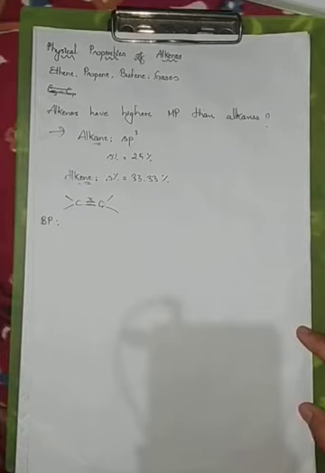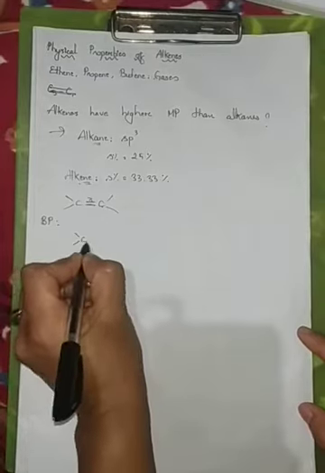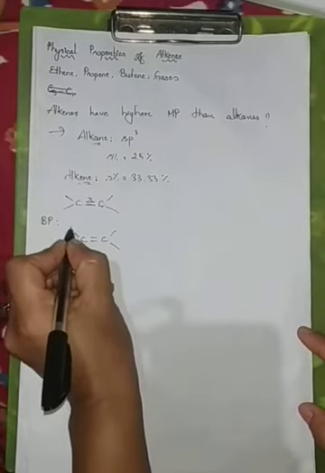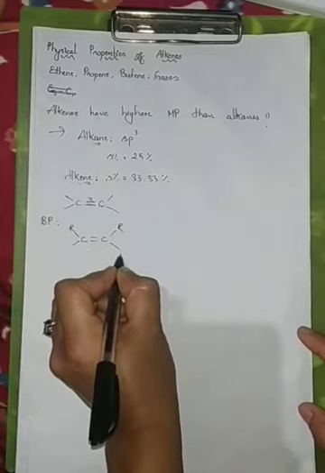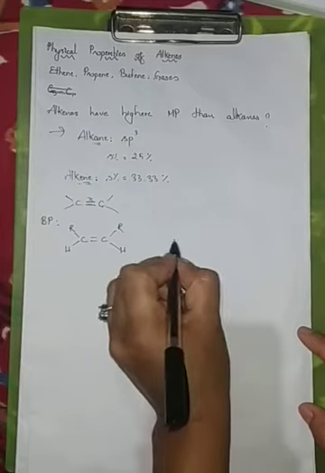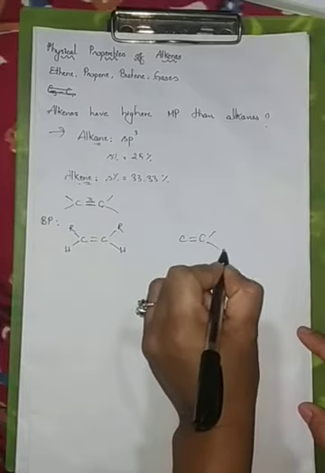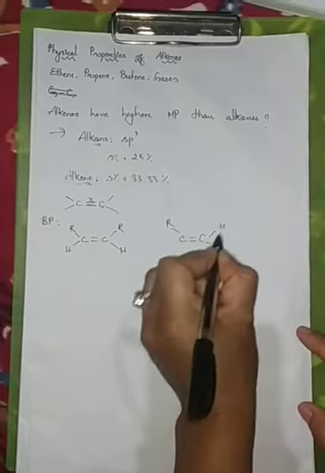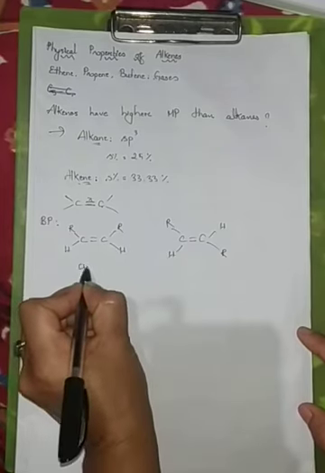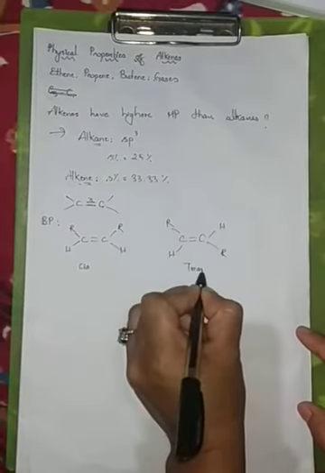Now, if we consider the geometrical isomeric alkenes, cis alkenes have higher boiling points. These are cis, and this is trans.